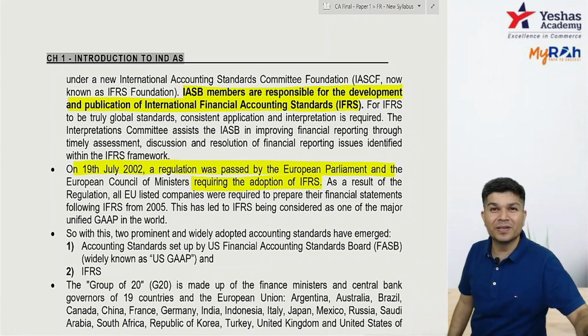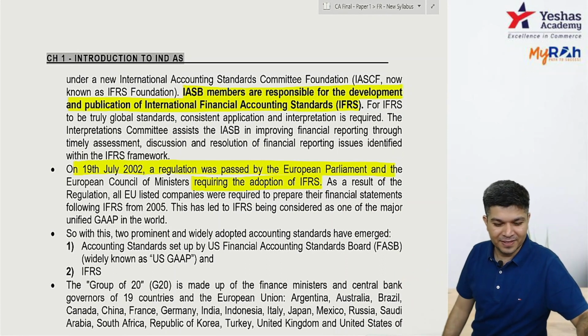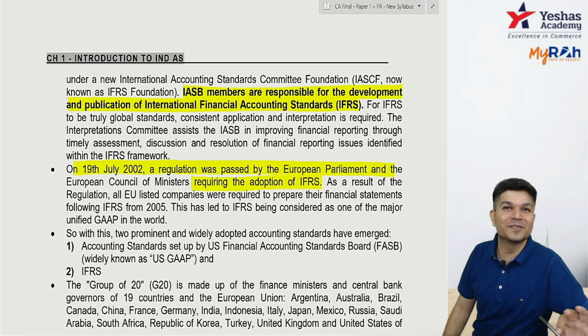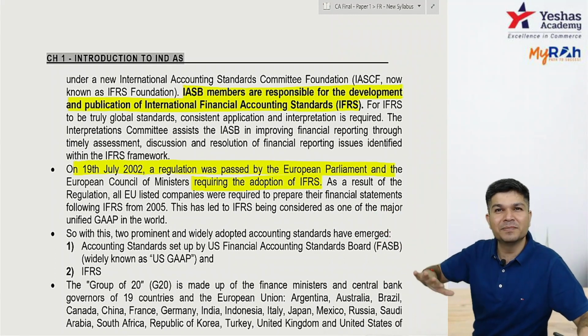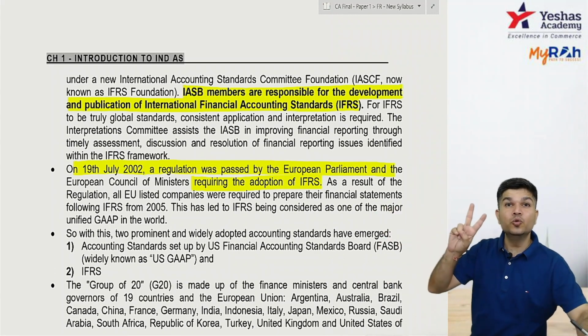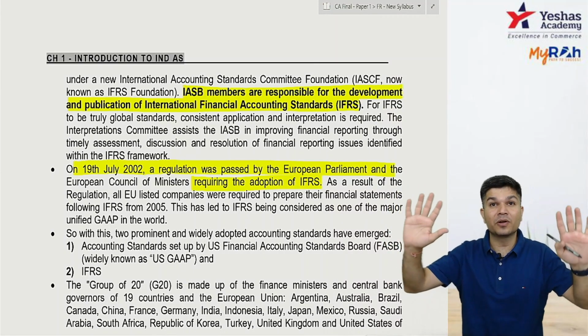So now, sir, in US also, whether IFRS is there? In US, whether IFRS is there? Answer is no. We have US GAAP. I repeat, we have US GAAP in US, and IFRS is basically UK wala thing. So two main, world over, US GAAP is there, and basically your IFRS is also there.